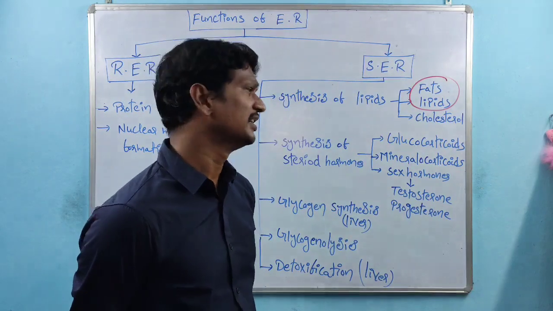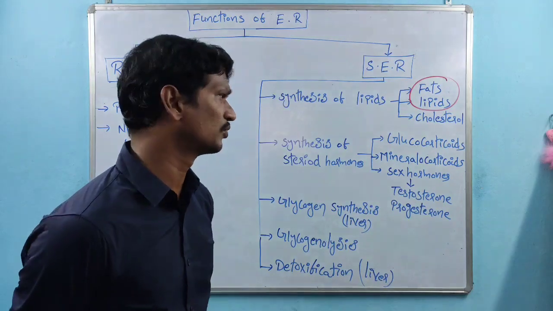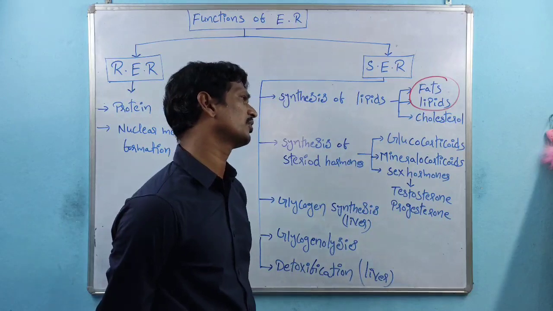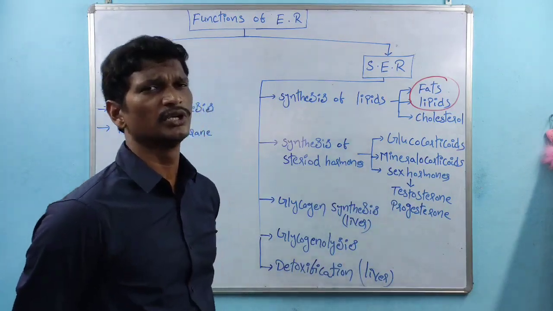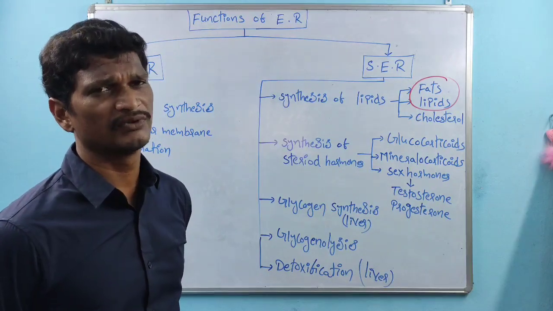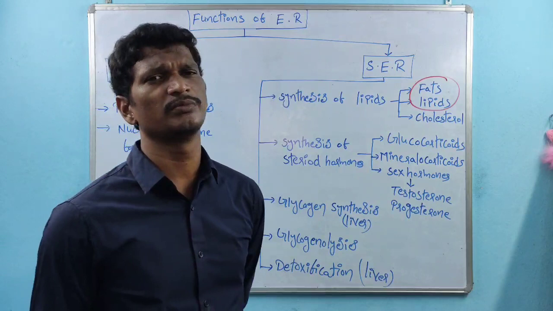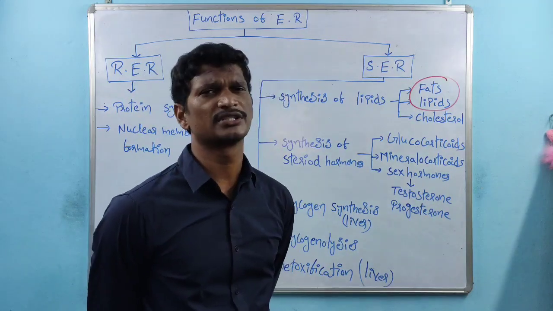So some functions of the immune system depend on glucocorticoids. Next, mineralocorticoids: a group of hormones which maintain water levels and mineral levels within the body. So, suppose there is a human being; within that human being there are mineralocorticoids.